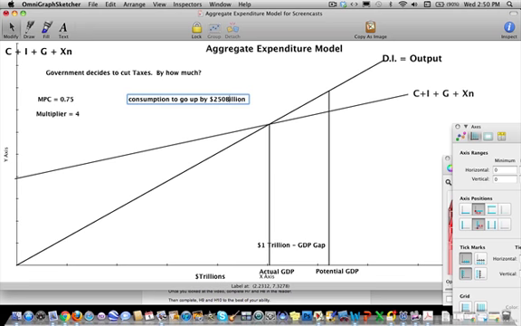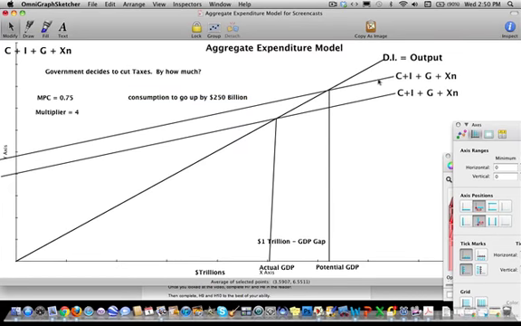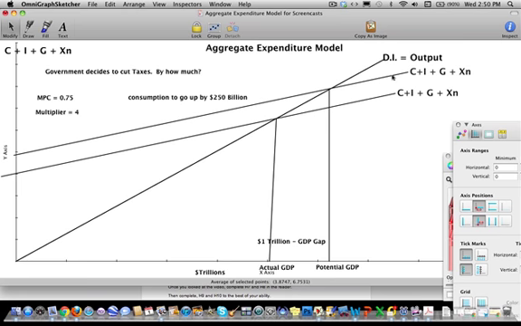How do I know that? Because at the end of the day, I want my GDP to grow by $1 trillion. I know that my multiplier is 4, and so I want my initial increase in aggregate expenditure, this shift, to be worth $250 billion, just like this shift was worth $250 billion when I increased government spending earlier. In this case, the increase is going to come from consumption, not from government spending, because we're cutting people's taxes and they have more disposable income.